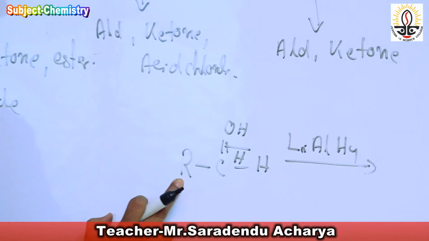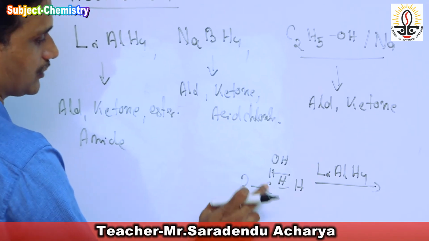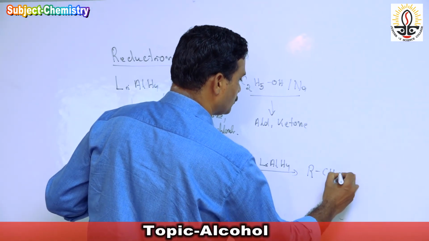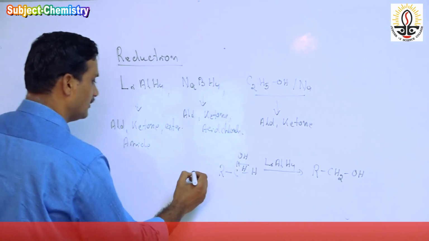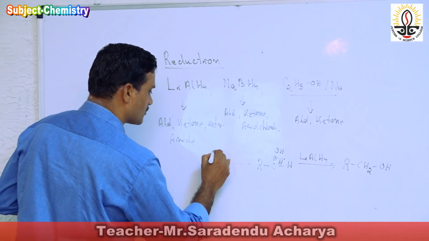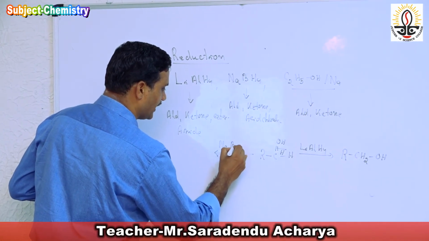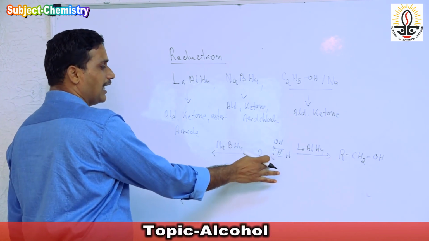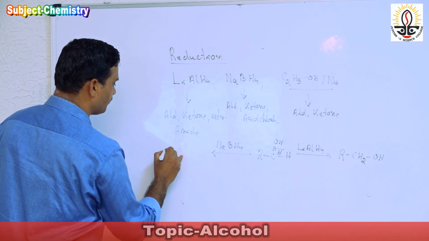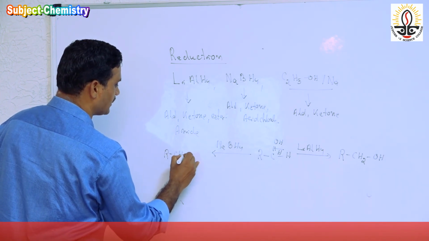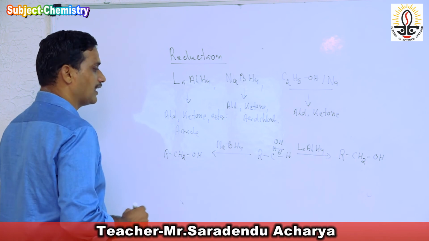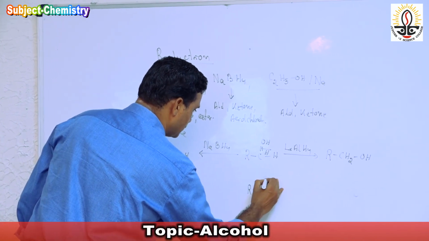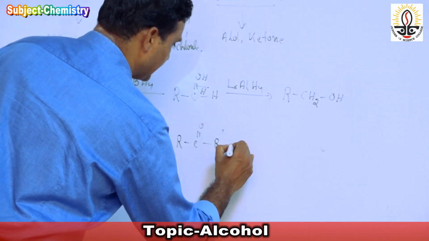So the product is RCH2OH, we get the alcohol. In the same case, sodium borohydride, NaBH4, is also a reducing agent which reduces the aldehyde to form the alcohol. The same product we obtain, that is RCH2OH.